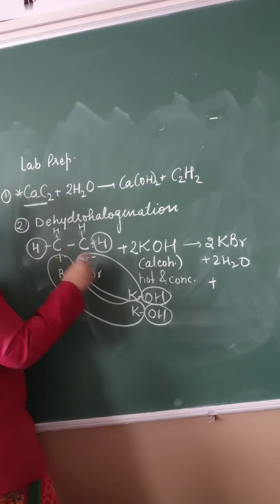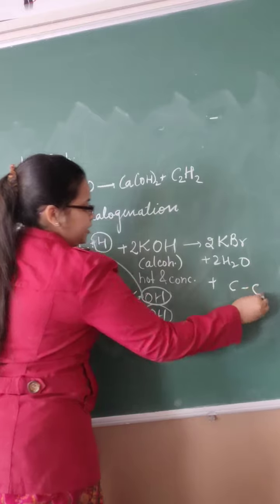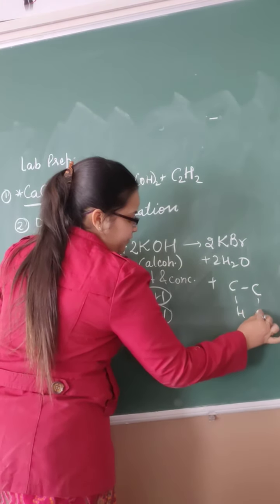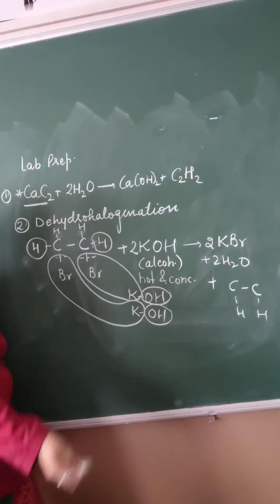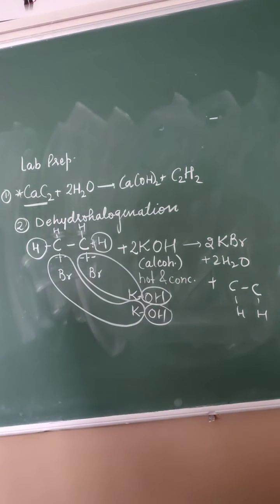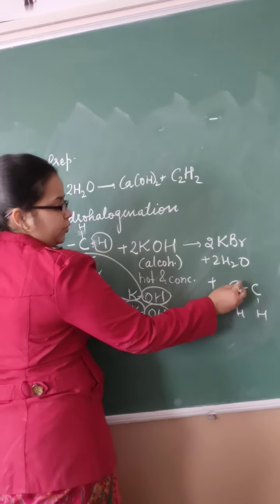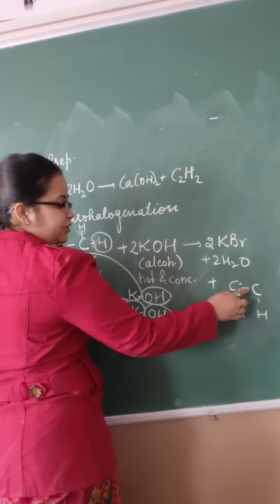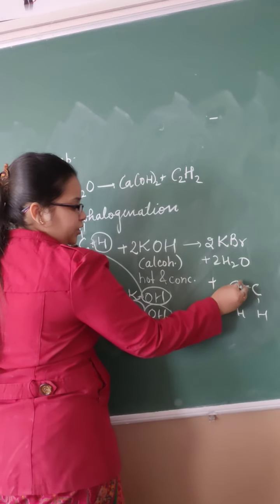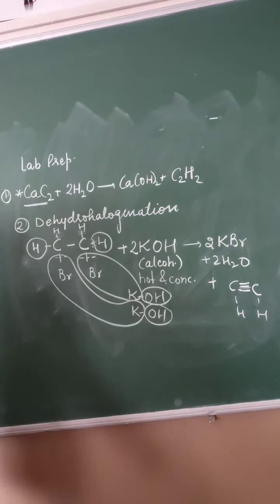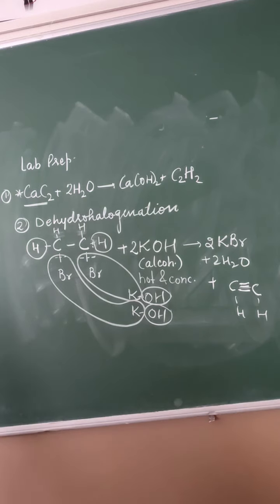See. One carbon, another carbon, one hydrogen here and one hydrogen here are left. But we have to satisfy the valency of carbon. So only 2 bonds are there, 2 more we require. So 2 more electrons will be free, right? So 1 here and 1 here. It means it will form a triple bond between the carbons. That means C2H2 has formed.